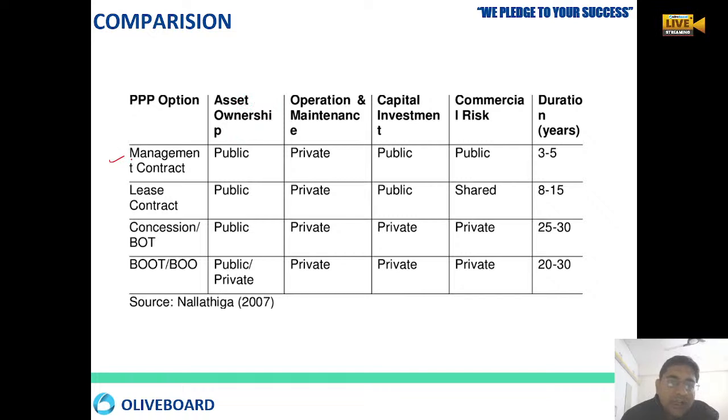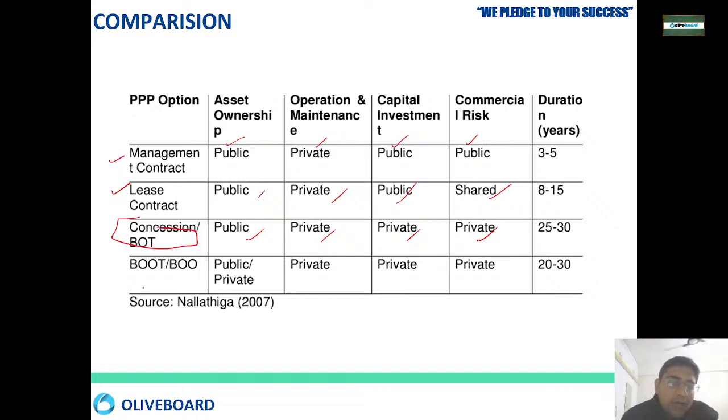Management contract में क्या होता है? Asset का ownership is with public. Operation and maintenance is with private, and capital investment is public, commercial risk is public. Lease contract: asset ownership is with public, operation management private, capital investment public, and commercial risk shared. Concession model: again asset ownership is with public, then operation and maintenance is with the private player, capital investment has to be done by the private, and commercial risk is also with the private player. Okay, so this is the concession model.